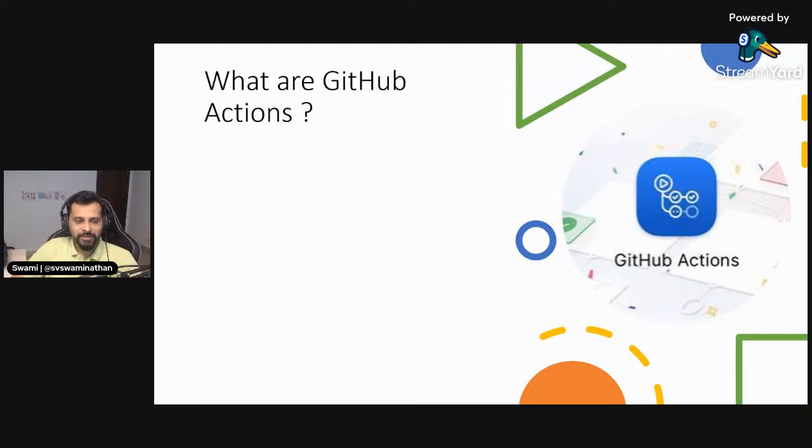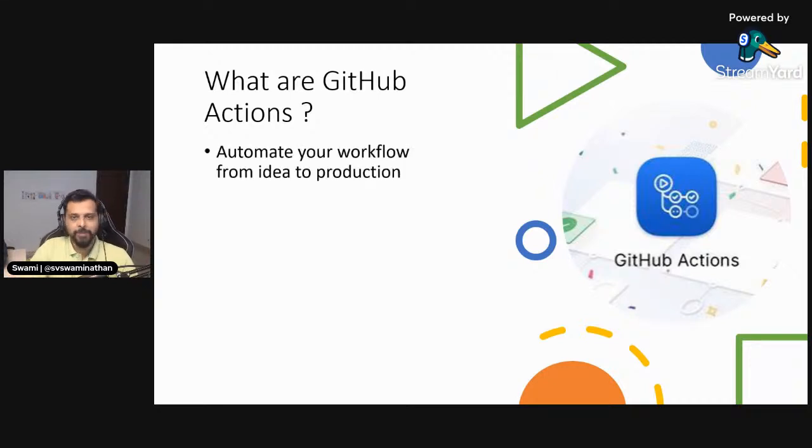All right, so what are GitHub Actions to start with? GitHub Actions is something which will help you automate any workflow. It will help you take any of your ideas to production. You can automate everything and anything within GitHub. When I say anything and everything, what are some of the examples? One of the typical developer-centric things is code reviews. If you want to automate some of the code review processes, whenever you create a PR or whenever you want to label some of the issues and things like that, you could very well do that with GitHub Actions.